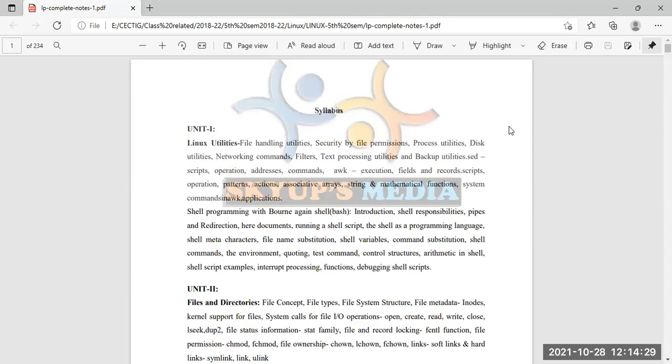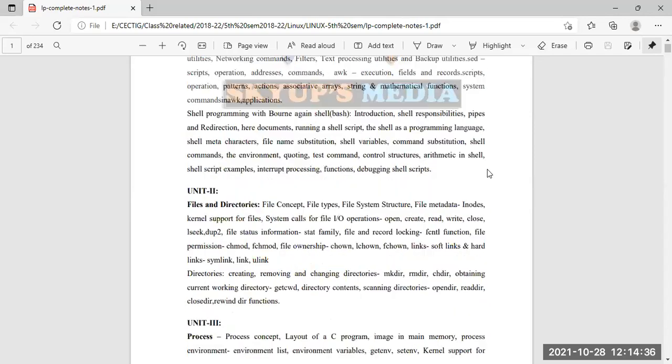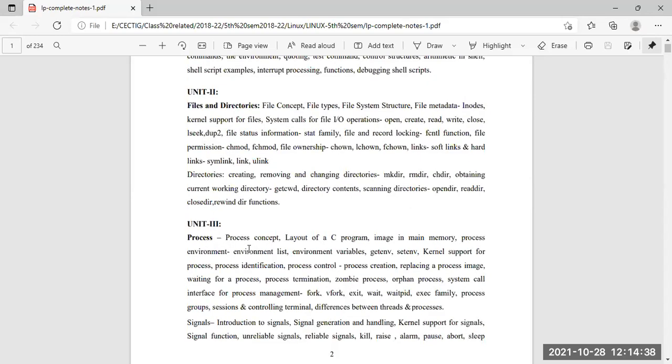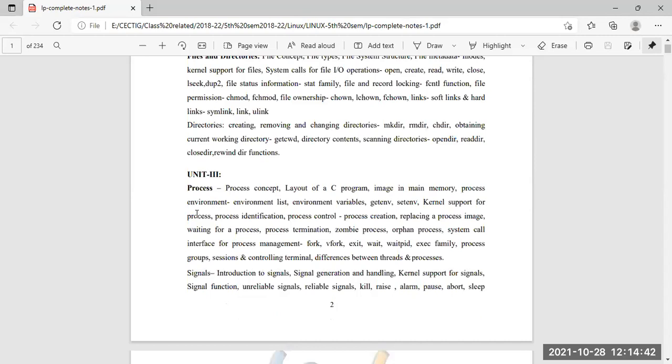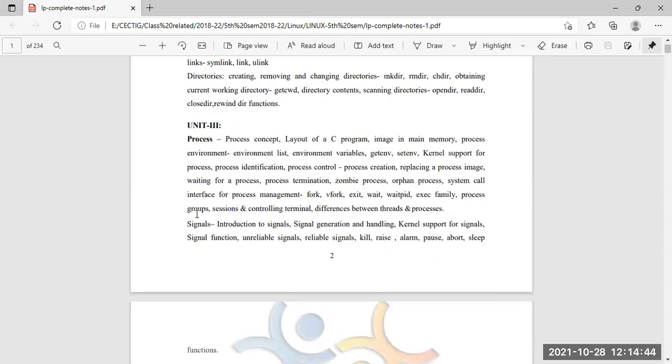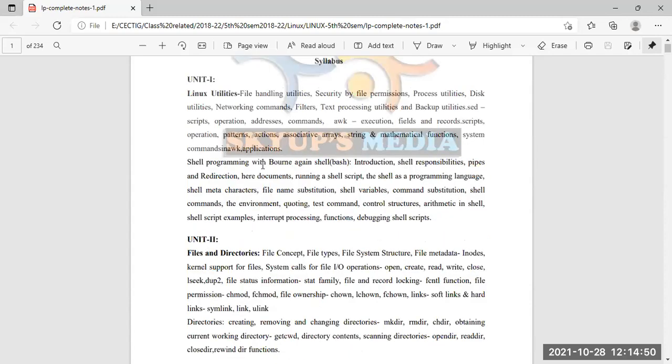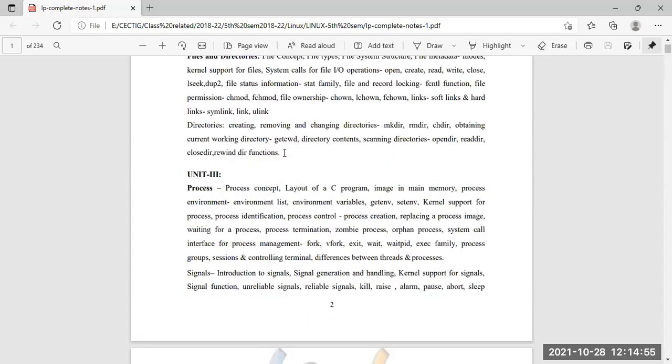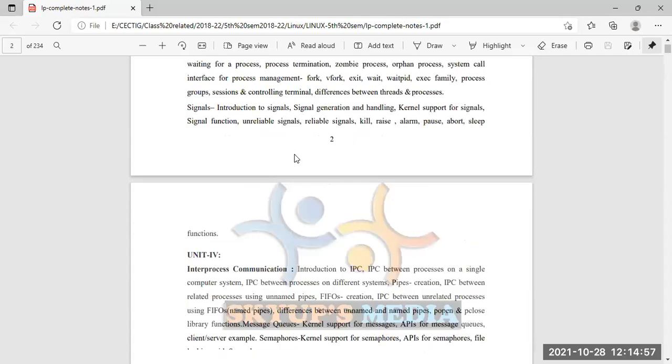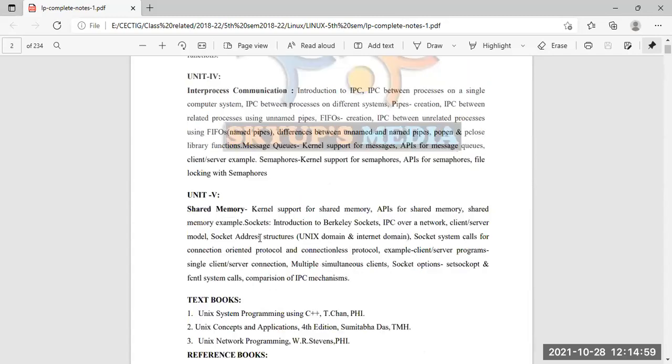If you suggest that I keep this command part for now and start from the process, I can do that also. There are 4 classes for Linux. 2 classes I will talk about the commands, and for the rest of the 2 classes I am going to discuss unit 3 and 4, that is the process, IPC, shared memory, this type of things.